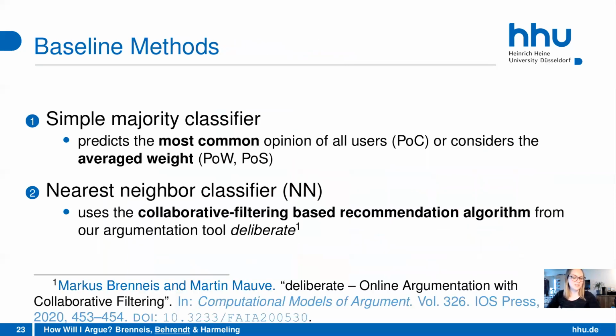So we tested these 3 tasks with 2 baseline methods. One was a very simple majority classifier that always predicts the most common opinion of our users and also considers the averaged weight. And one more sophisticated nearest neighbor classifier that uses a collaborative filtering-based recommendation algorithm that was also used in our study. If you're interested in this, then you can look at the paper of the tool that we used, and also at the algorithm that was used in our study.